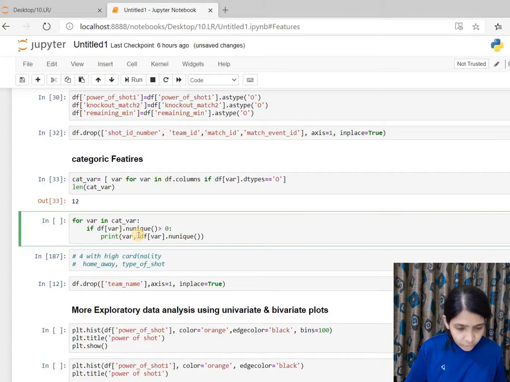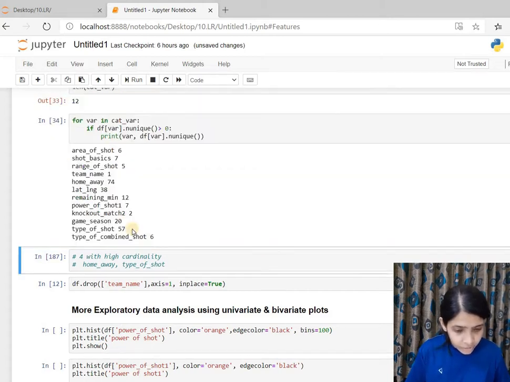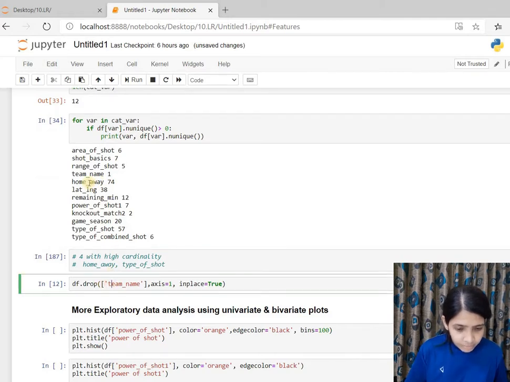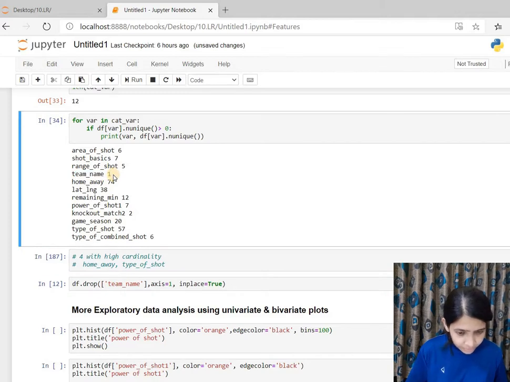Let's look at the cardinality of it. I'm finding out the number of unique labels they have, just the way I have done in the case of the numeric features. And here I am dropping the team name because we can see there is only one value in team name.